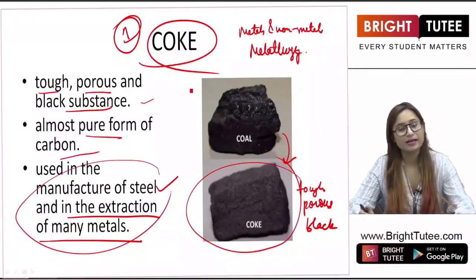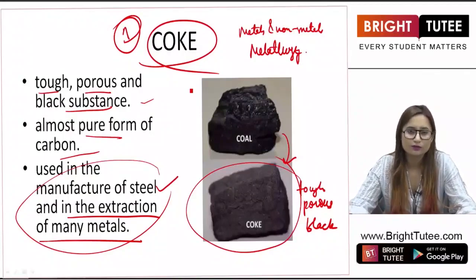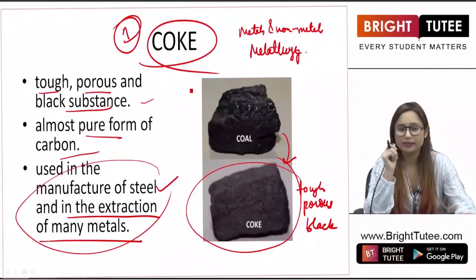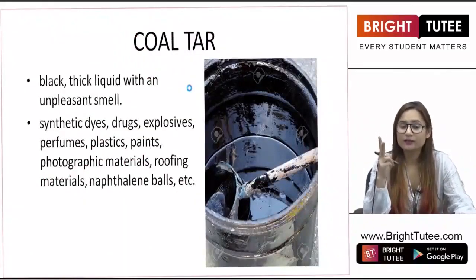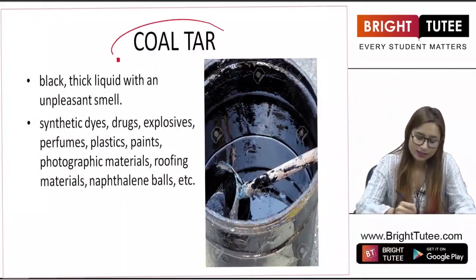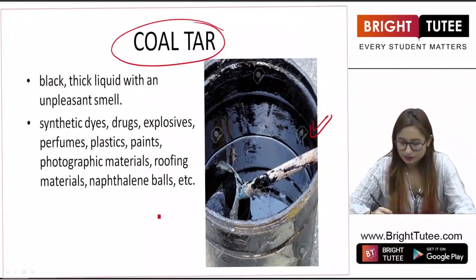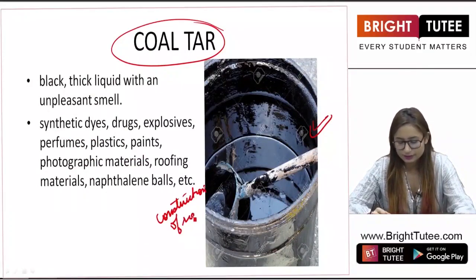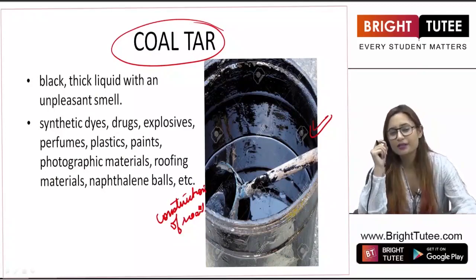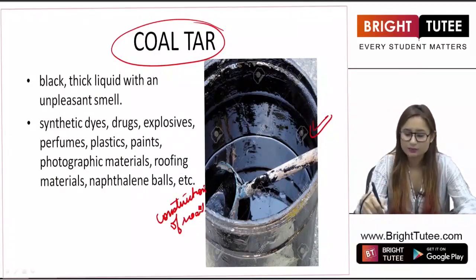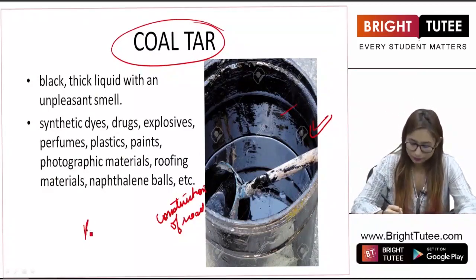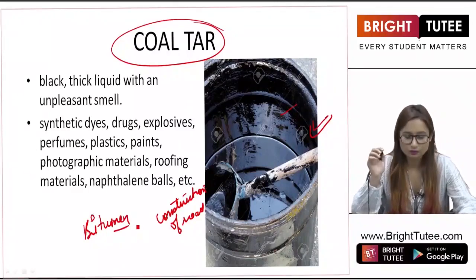It is a tough, porous and black substance. It is almost the pure form of carbon, and it is used in manufacture of steel and in the extraction of metals. Now students, the second product obtained from coal is coal tar. As you can see in the picture, you must have seen this during the construction of roads as well. When there is a construction of road somewhere, you smell a very weird substance. That weird substance is coal tar. Nowadays we use bitumen instead of coal tar, but earlier coal tar was used for the construction of roads.